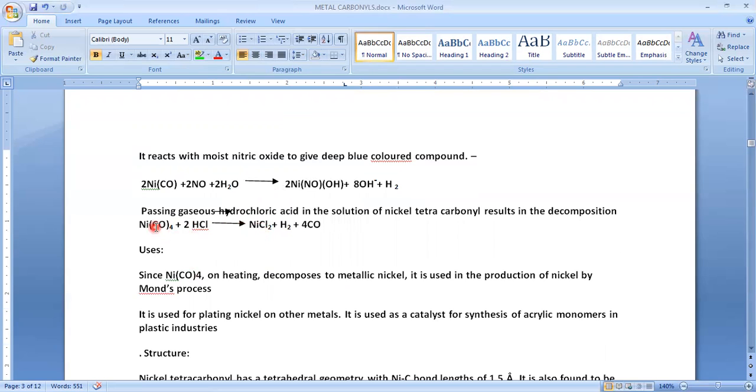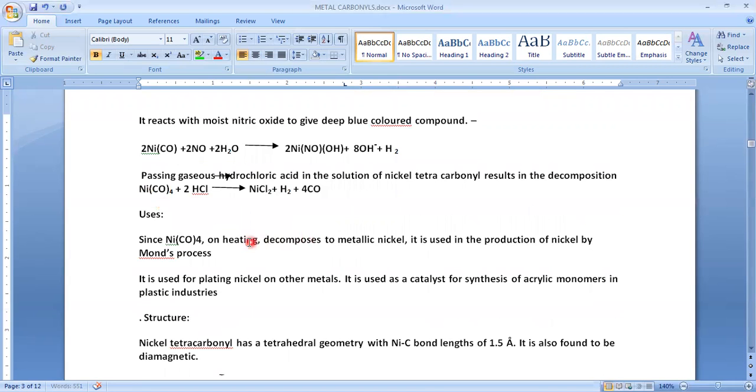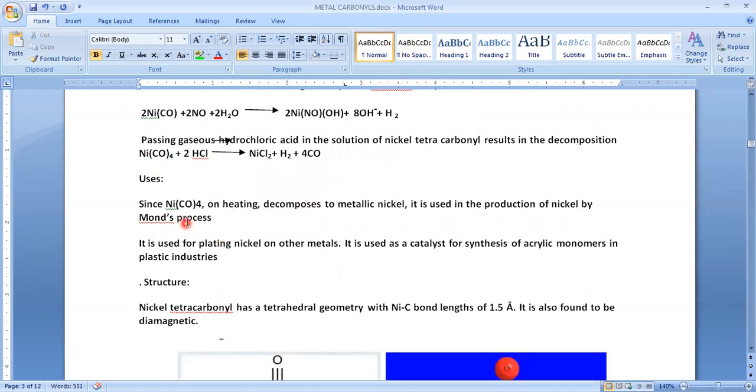Okay, so whenever gaseous hydrochloric acid is passed over nickel carbonyl, we get nickel chloride and hydrogen gas, along with the release of 4 moles of carbon monoxide. And the uses: what are the uses of nickel carbonyl?